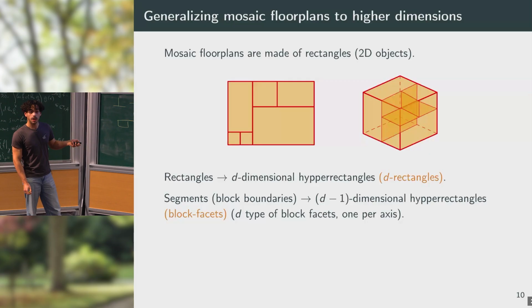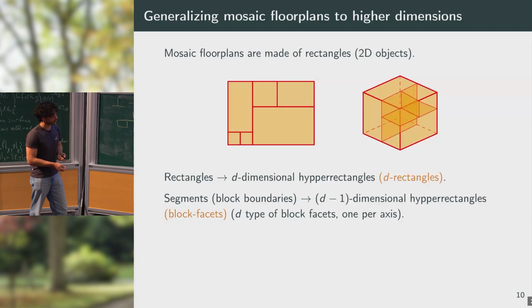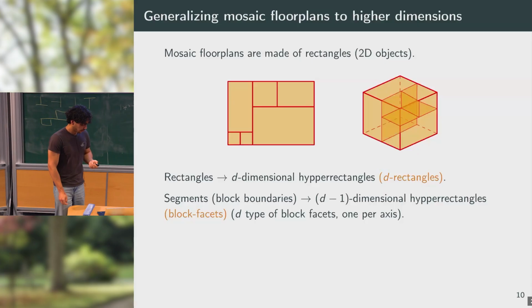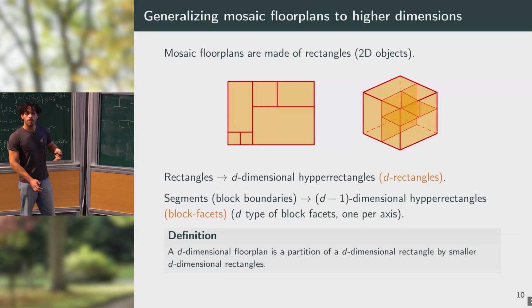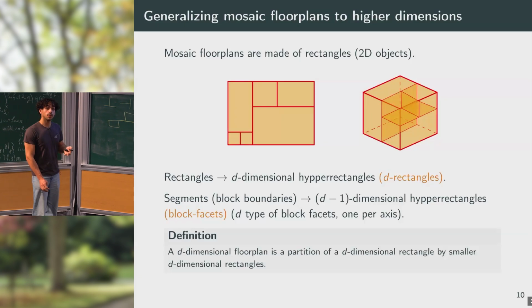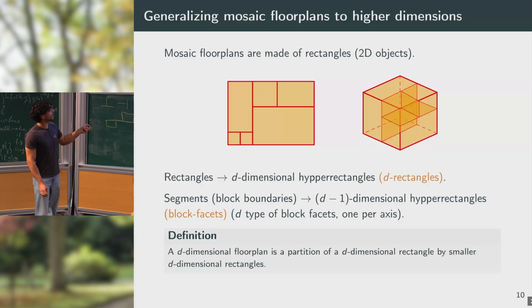So in dimension d, we will have d types of such rectangles that we'll call block facets, depending on the axis which is given by the fixed coordinate of the block facet. With this, you obtain a definition of the d-dimensional floor plans, which are the floor plans that are partitions of d-dimensional rectangles by smaller d-dimensional rectangles.